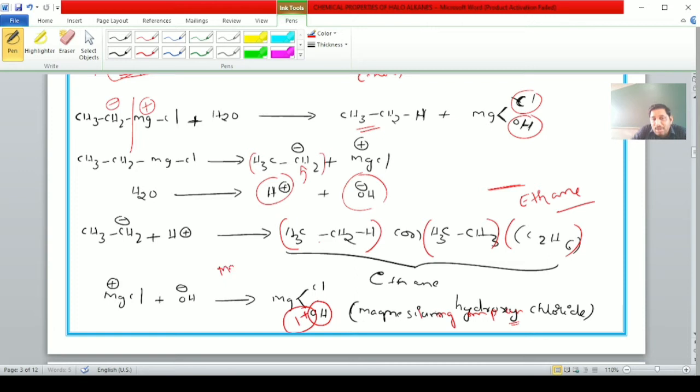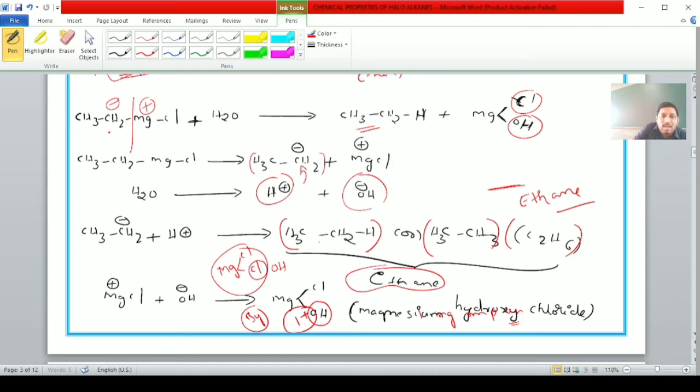We know that magnesium is divalent. One of the chlorine atoms in magnesium chloride is replaced with hydroxy, hence it is known as magnesium hydroxychloride. Anyway, it is a byproduct, students, not having any importance. Our main product is ethane, that is C2H6.